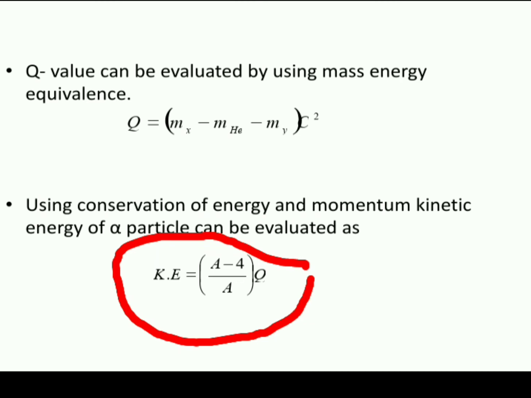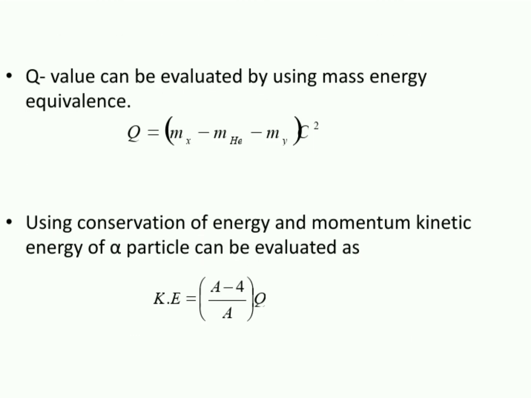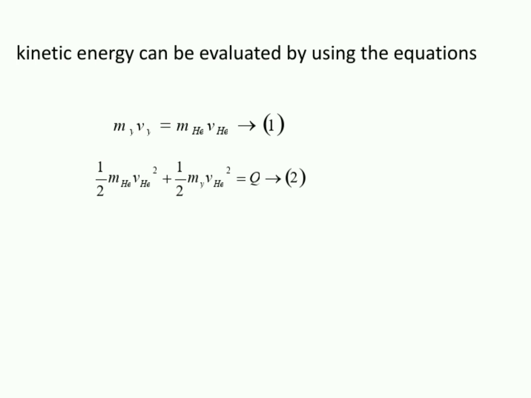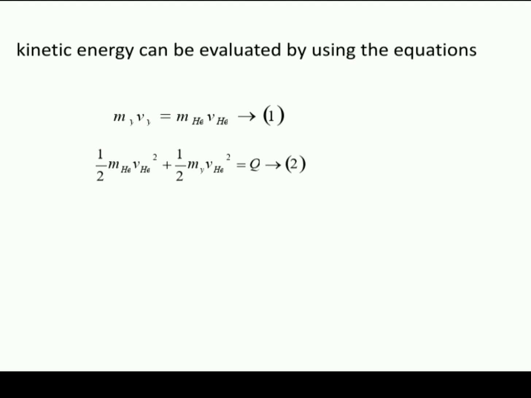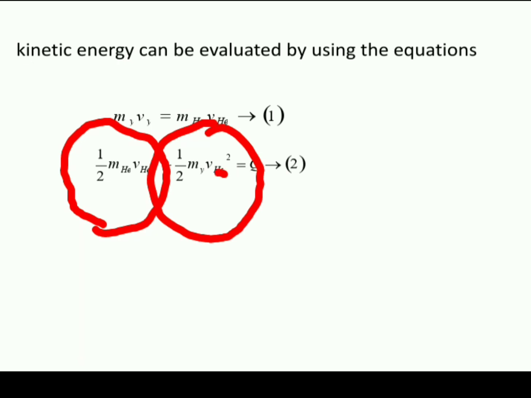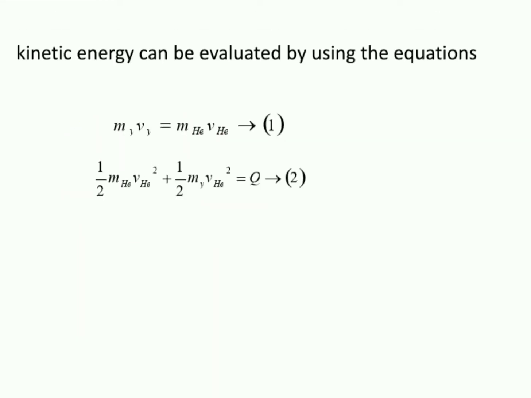If you want to see how this equation is derived, you can use these two relations, conservation of momentum and kinetic energy. Just before emitting an alpha particle, the parent is stationary. After emitting an alpha particle, the momentum of the alpha particle should be equal to the momentum of the daughter nucleus, m_α v_α = m_Y v_Y, from conservation of momentum. Then from conservation of energy, kinetic energy of the alpha particle plus kinetic energy of Y, half m_Y v_Y squared, should be equal to Q. Solve these two relations and you can find the kinetic energy.